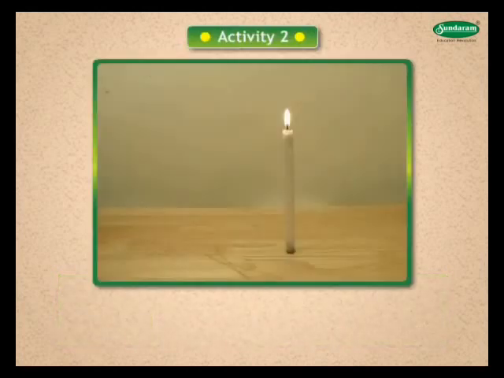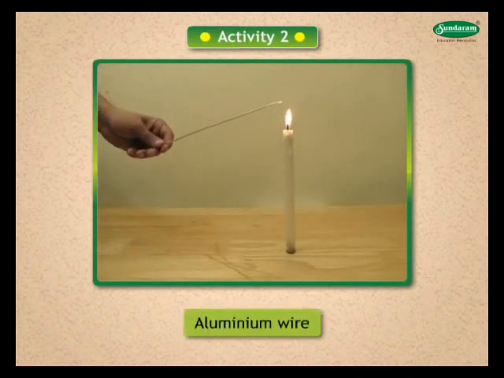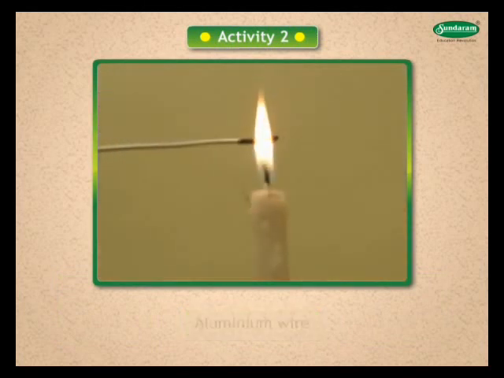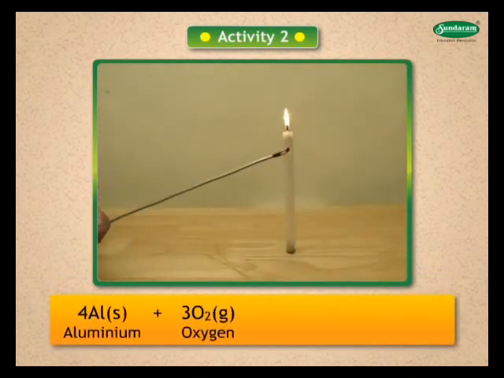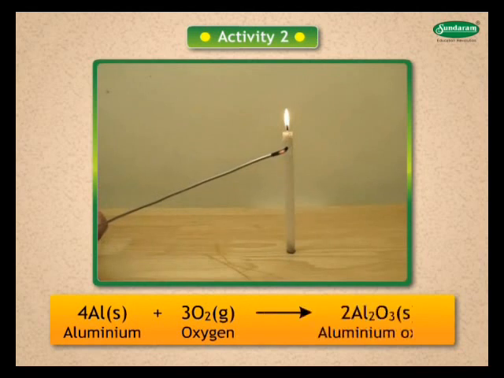Activity 2. Take a small piece of aluminium wire and burn it. Record your observations. It cannot burn easily as aluminium reacts with air. A thin layer is formed on the wire. This is aluminium oxide. Further reaction is not possible till the oxide layer is removed.